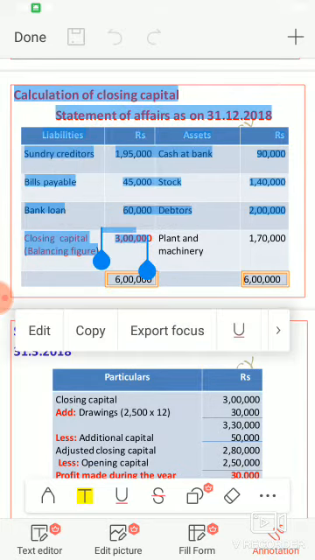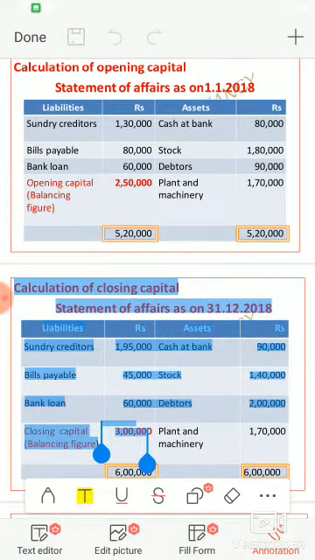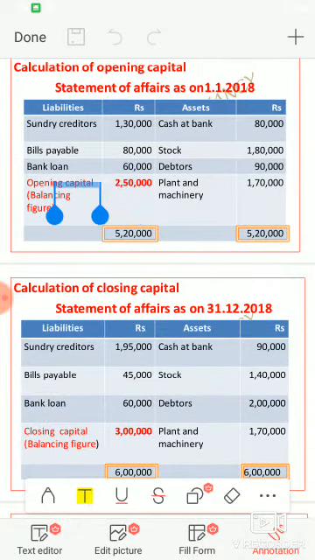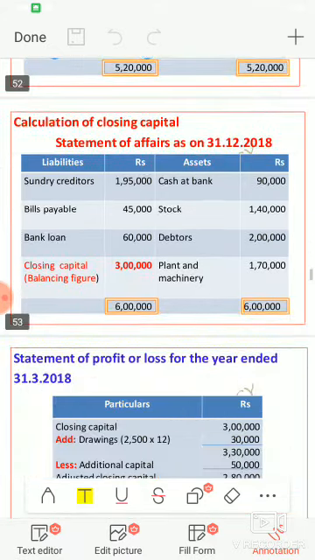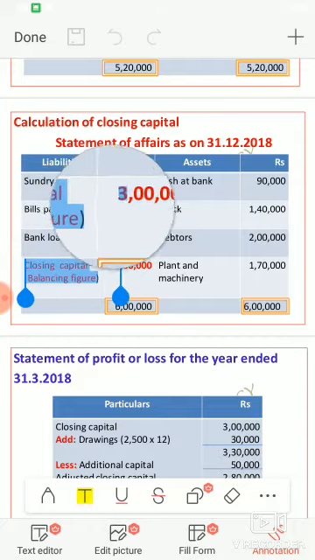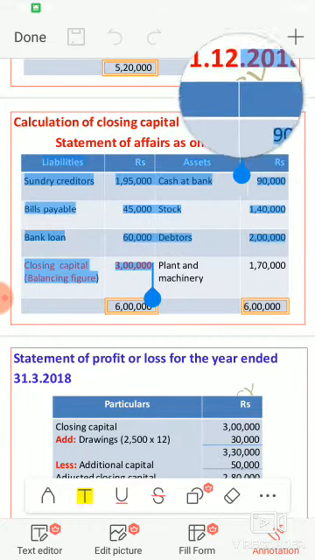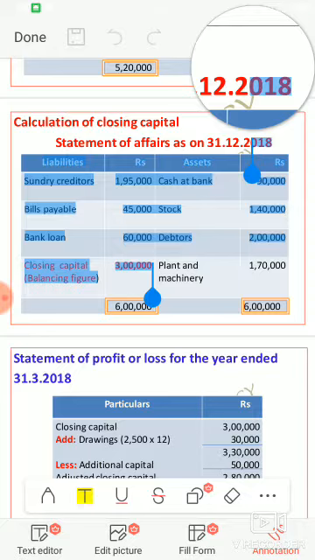So now we have found opening capital 2,50,000 by using opening information. Then we have found closing capital by using closing information.